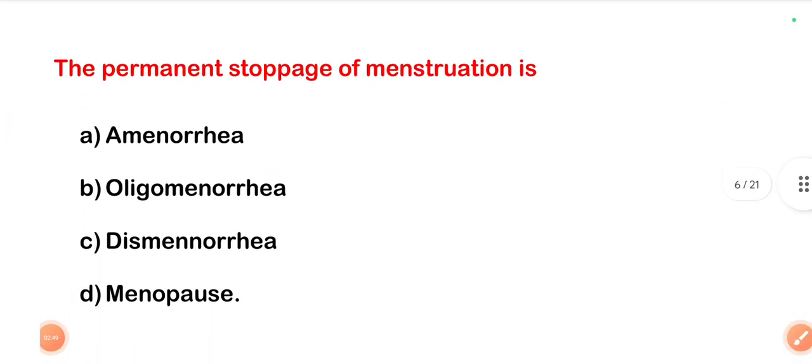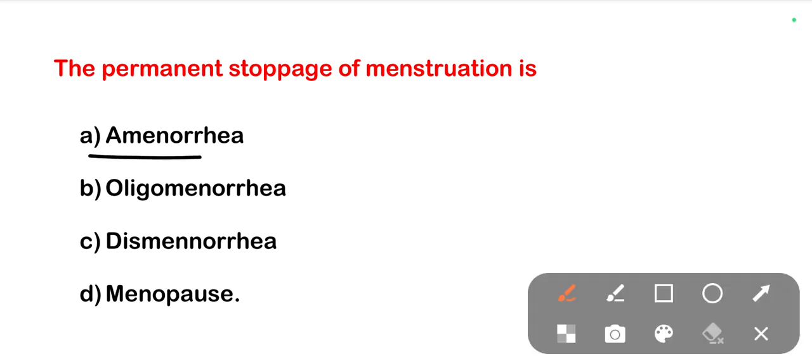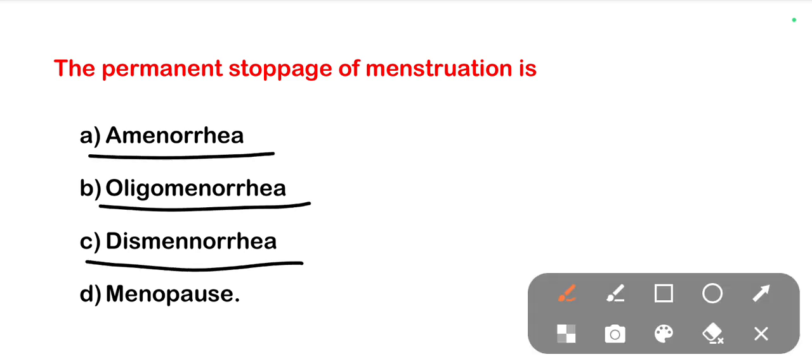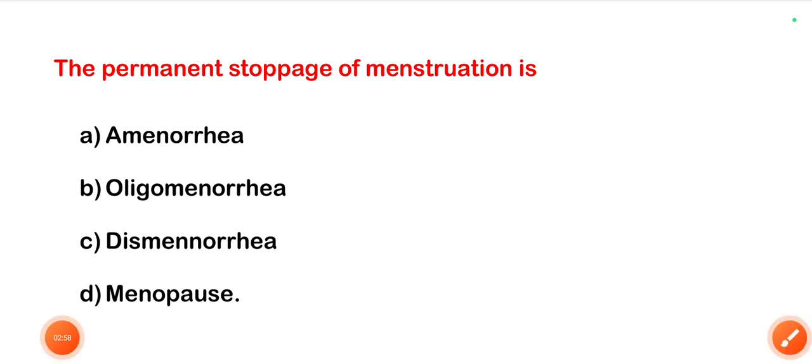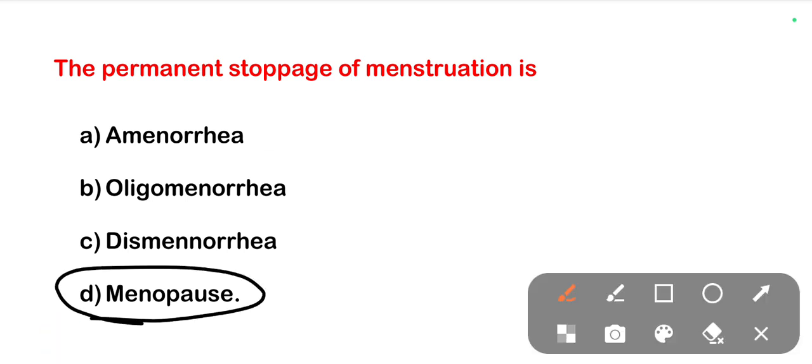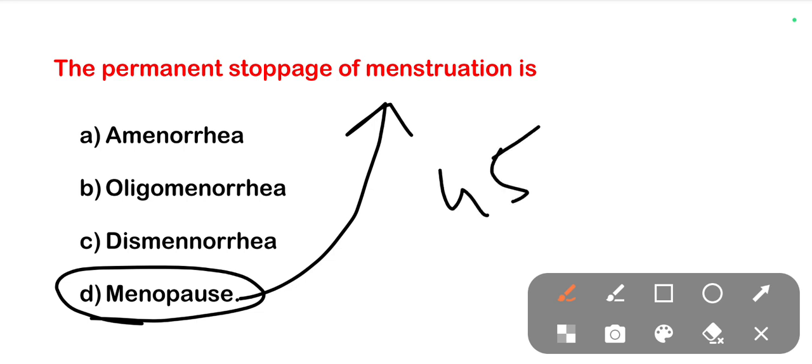The next one is, the permanent stoppage of menstruation is known as amenorrhea, oligomenorrhea, dysmenorrhea, menopause. The right one is menopause. So menopause is nothing but stoppage of menstruation. It commonly occurs after 45 years of age.